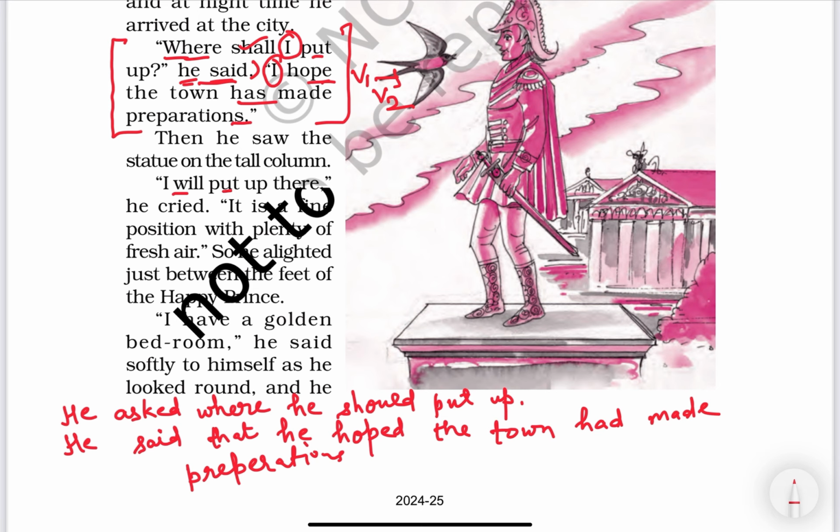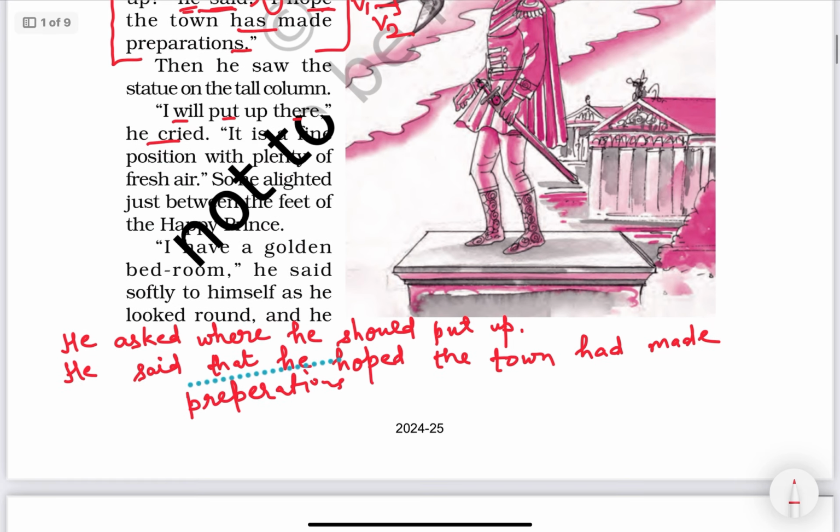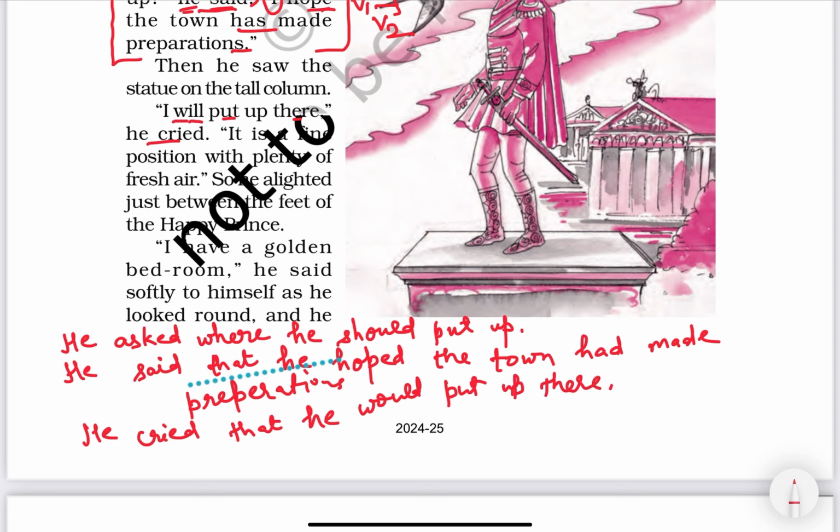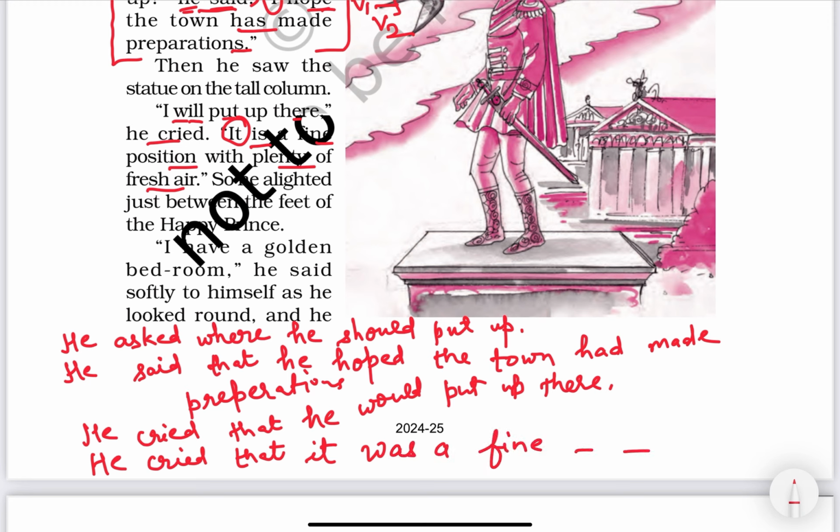Next, "I will put up there," he cried. So he cried that he, will changes into would, he would put up there. Next is, "It is a fine position with plenty of fresh air." So he cried that, it is the third person so no change. Is changes into was. It was a fine position with plenty of fresh air.